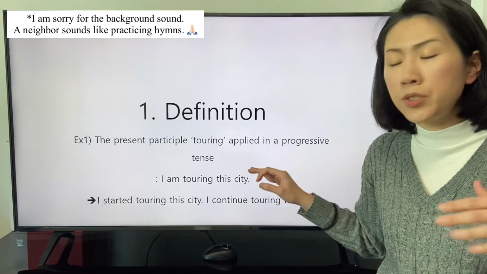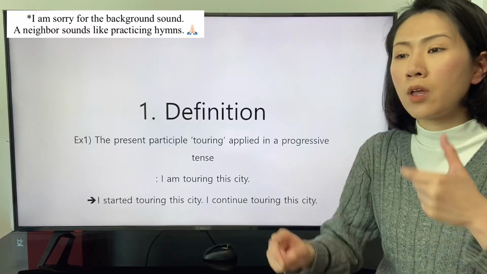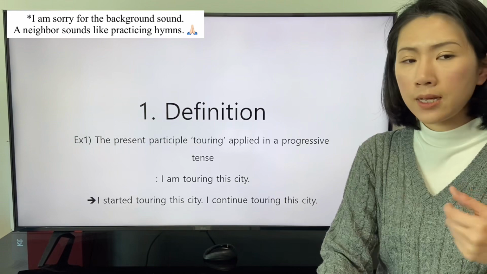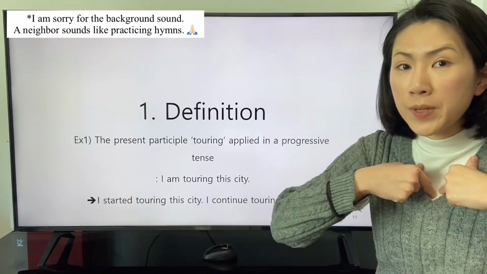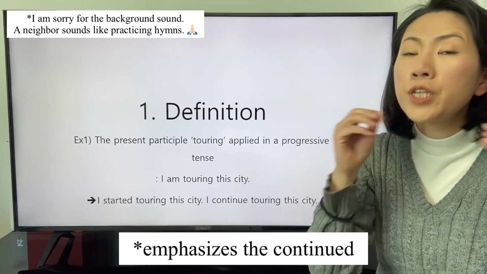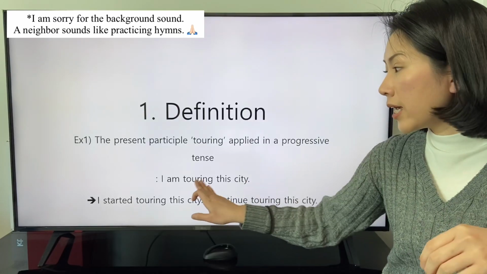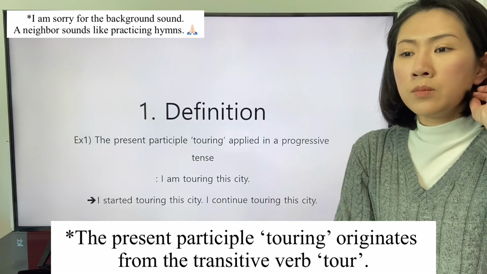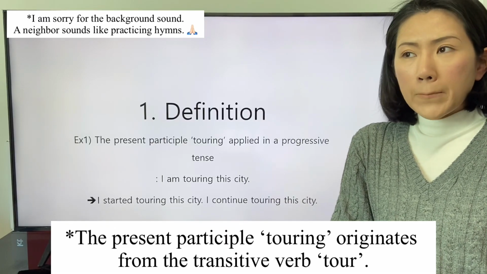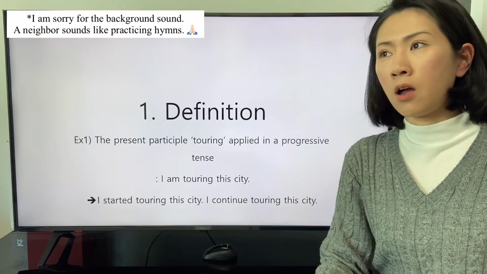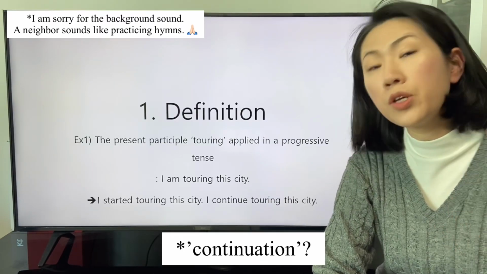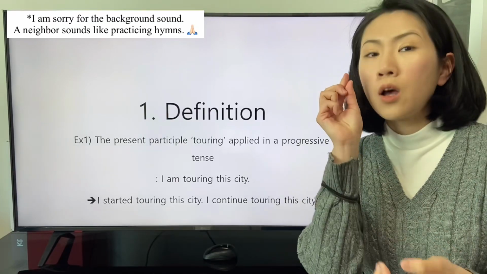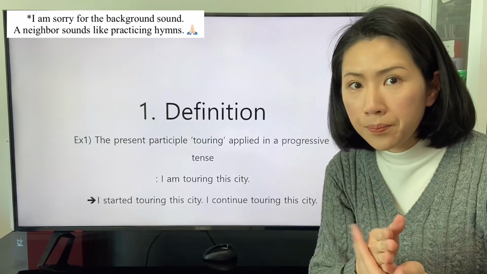The speaker who states this clause with the present participle touring as an adverb intends that the speaker emphasizes the continuous action indicated by the transitive verb tour. So what is the definition of the present? The speaker specifies a point in time.